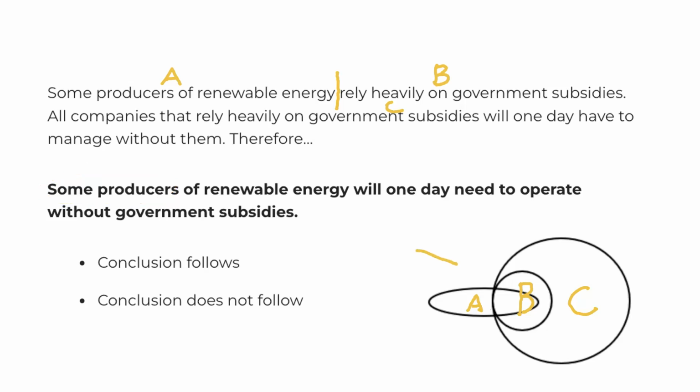So we can see through this diagram that this is correct. We have A, we have some amount of renewable energy producers, and then we have some overlapping portion that rely on government subsidies. But we know that all companies, including that portion that rely heavily on government subsidies, eventually will have to manage without them. And therefore, some producers of renewable energy will one day need to operate without government subsidies. And the conclusion follows.